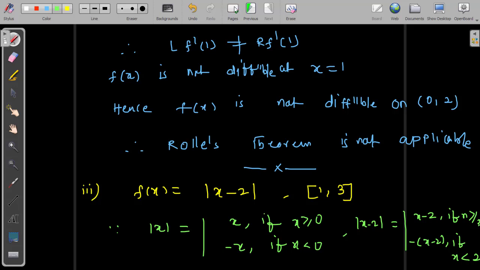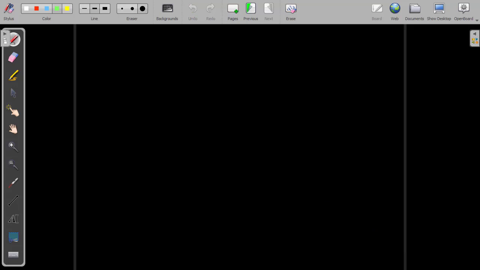So the next step is, I will find the continuity first. Here there is no need of applying the limit concept for continuity. The reason behind it is the modulus function is continuous everywhere. Since modulus, this property, if you remember, you can directly write the modulus function is continuous everywhere.